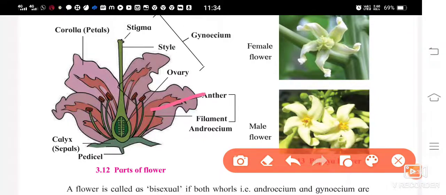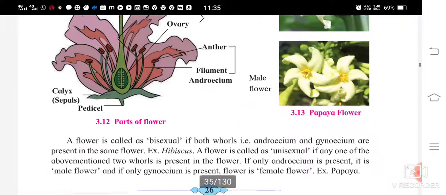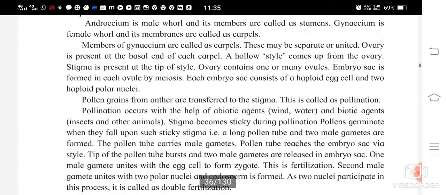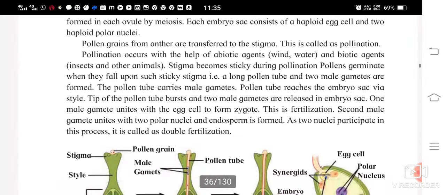You must have seen those yellow pollen grains that stick to your finger when you touch them. These pollen grains get transferred onto the stigma, and naturally it is going to enter this tube. This is called pollination.